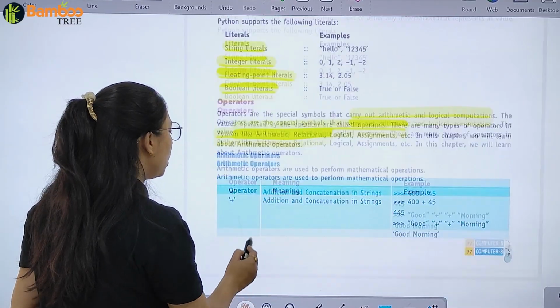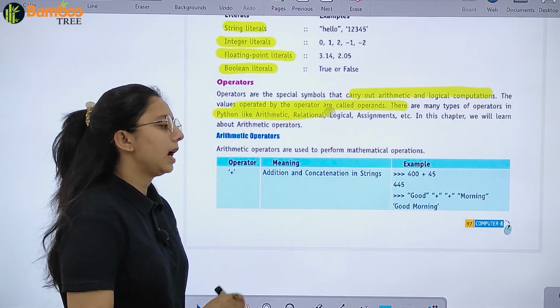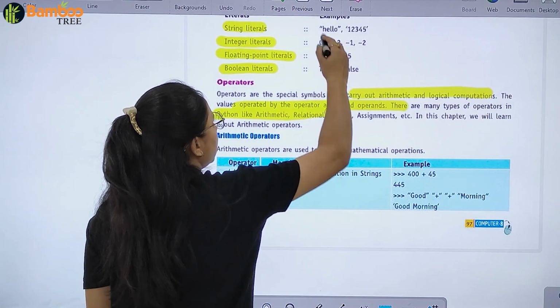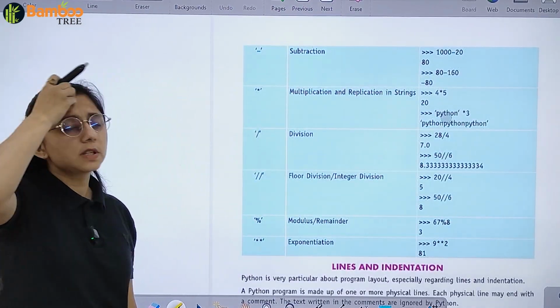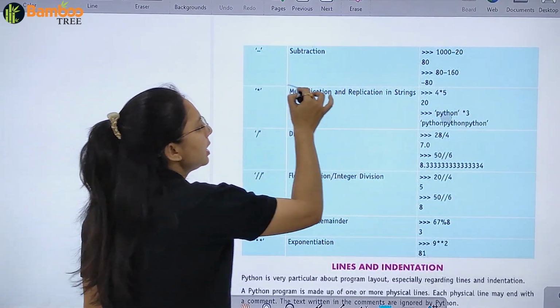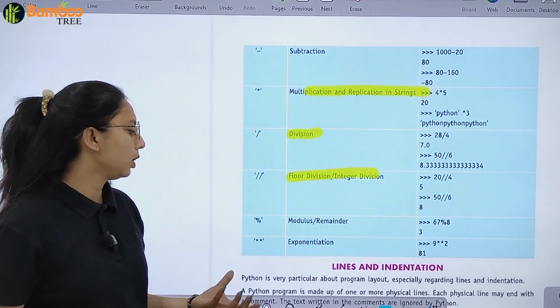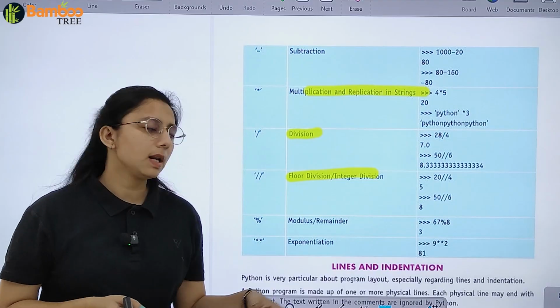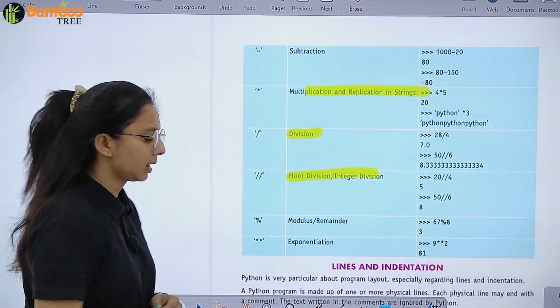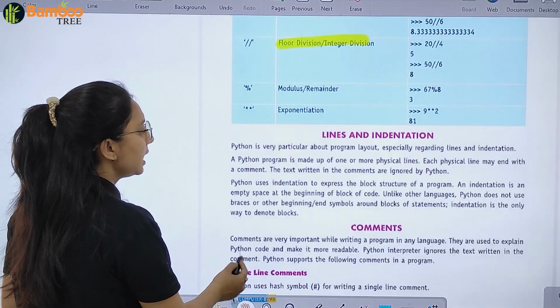Then we have arithmetic operators like plus, addition, like 400 plus 45. Then we have subtraction, multiplication, division, floor division. Then we have modulus, which we also call the remainder, and exponents. Then we have lines and indentation.